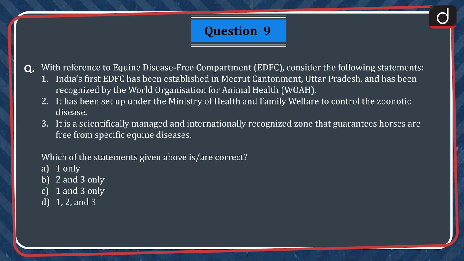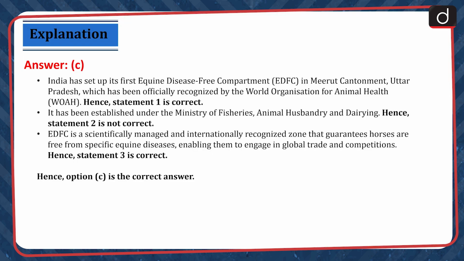A. 1 only, B. 2 and 3 only, C. 1 and 3 only, D. 1, 2 and 3. The correct answer is option C. India has set up its first equine disease-free compartment in Meerut Cantonment, Uttar Pradesh, which has been officially recognized by the World Organization for Animal Health or WOAH. Hence, statement 1 is correct. It has been established under the Ministry of Fisheries, Animal Husbandry and Dairying. Hence, statement 2 is not correct.